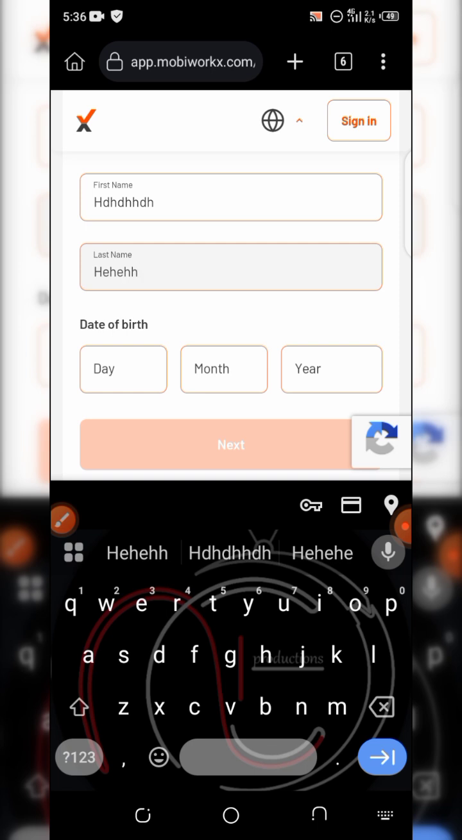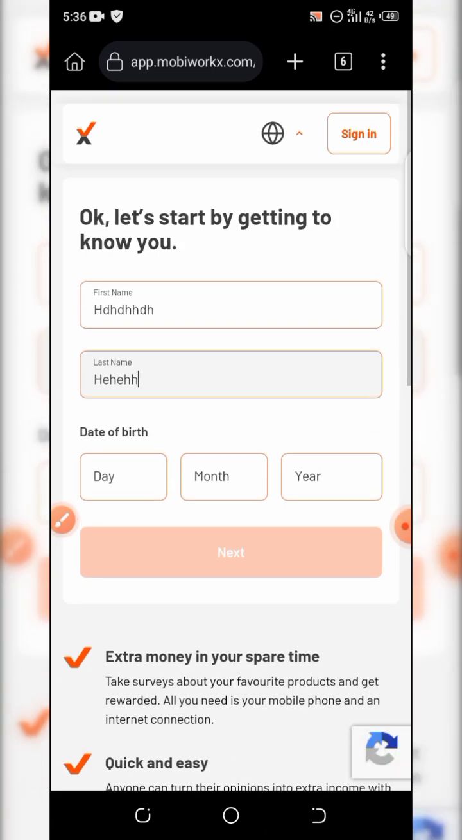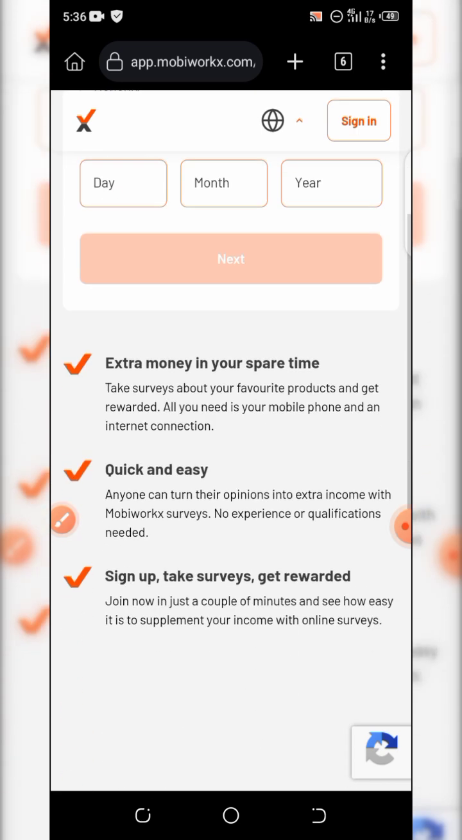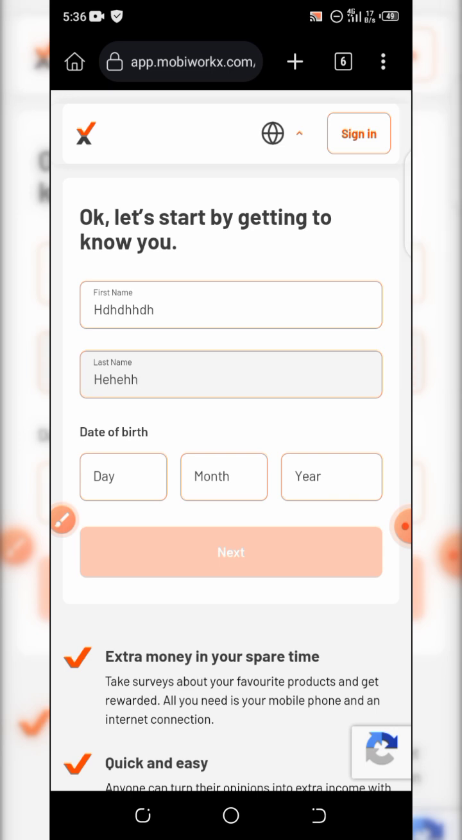And note, if this survey only accepts people that are more than 16 or 18 thereabouts, just to be on the safer side, input any birth date of more than 18. And it's in Nigeria. That's the most interesting and fun part of this site. It's available for Nigerians. Most survey sites don't allow Nigerians to partake in surveys, which is quite annoying. But with Mobiworkx, you can answer surveys and get paid for it in Nigeria.